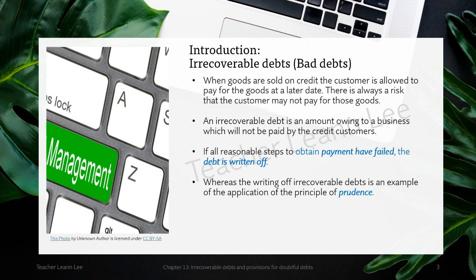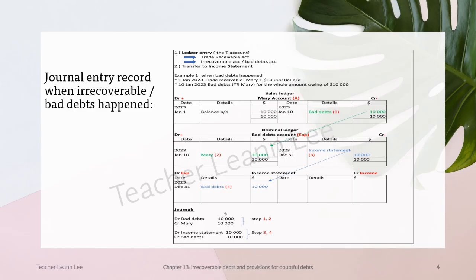Prudence means do not overstate the profit for the year or the assets. Assets include your current asset, which is trade receivable, appearing under current assets. So for your trade receivable, in the account you need to credit out the amount owing as bad debts. I'll give an example.